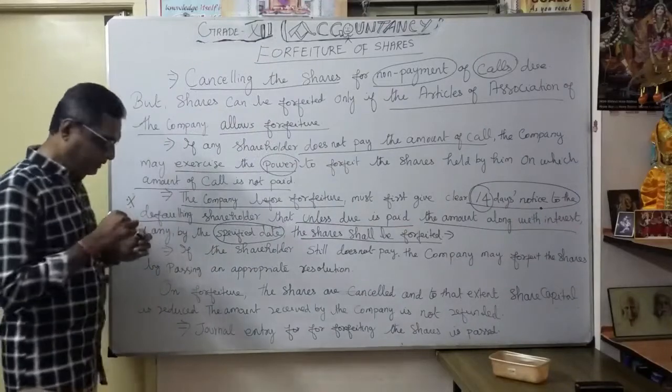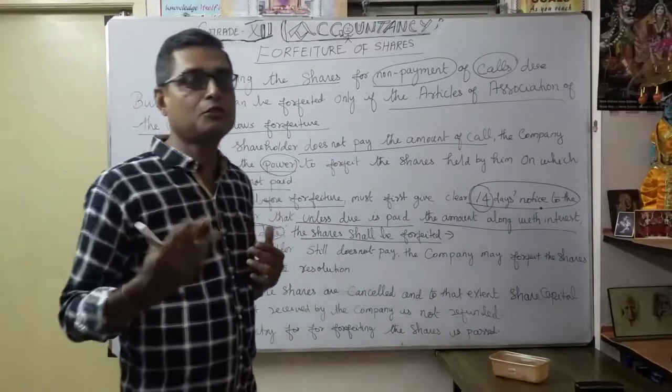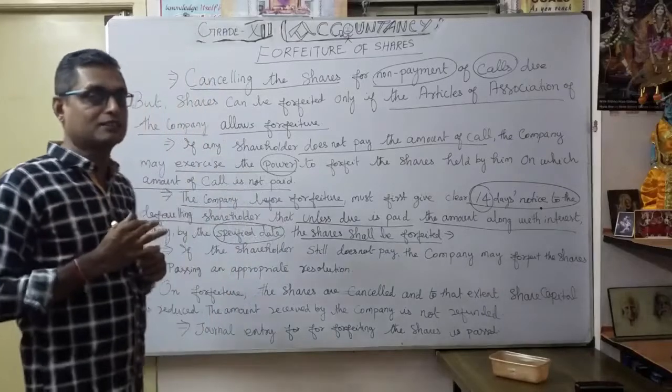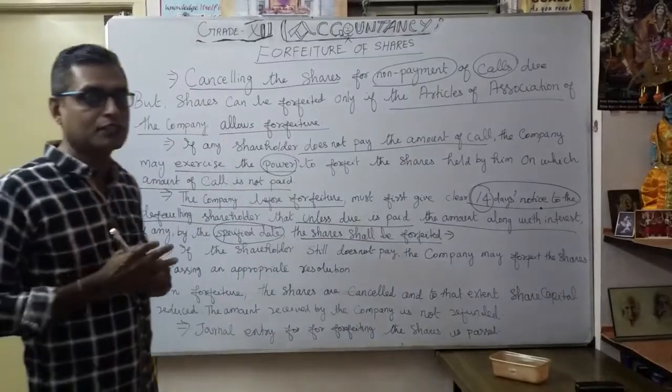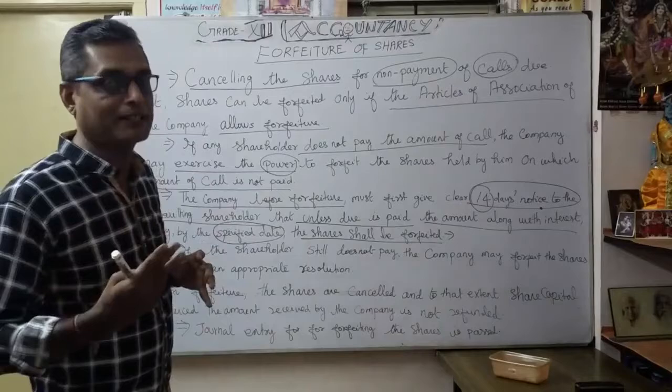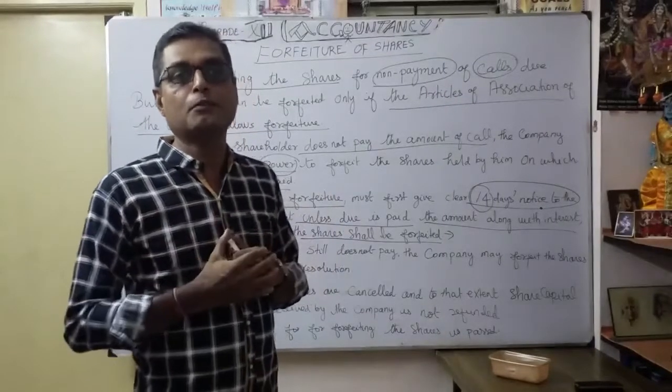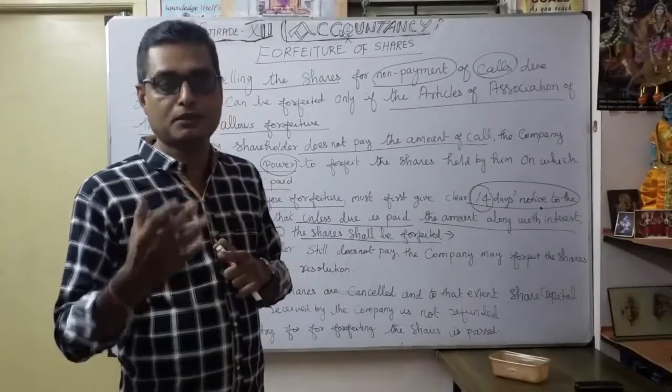So the company does not immediately decide to forfeit the shares. That's why they give some period of notice to the shareholder. At least they can remind them that please you have to pay, you have not yet paid for a number of calls, maybe the first call or second call.